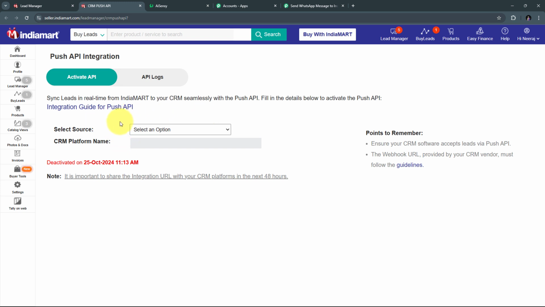And as I receive a new lead or an inquiry in IndiaMART, automatically the response of those leads and inquiries will be sent to Pabbly Connect. So here first I need to select my source. So I'm going to open this tab and here I want to connect Pabbly Connect. So here my source is not present. So I'm going to select Other here.